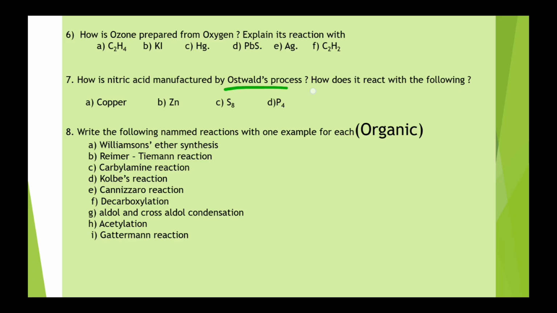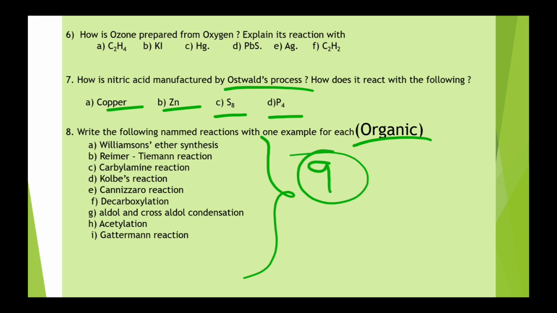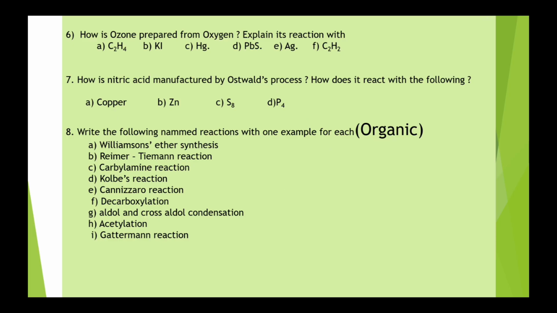Then the Ostwald process, nitric acid preparation. Then nitric acid reacting with copper and zinc, S8 and P4. So this is another question. Then the last is an organic chemistry question. There are so many named reactions here. From the 9 named reactions, 3 to 4 questions are given every time. These are compulsory, from these 9 named reactions only. Every time the questions are repeating, so it is better to read all these 9 named reactions.